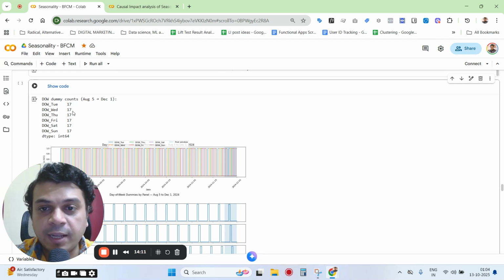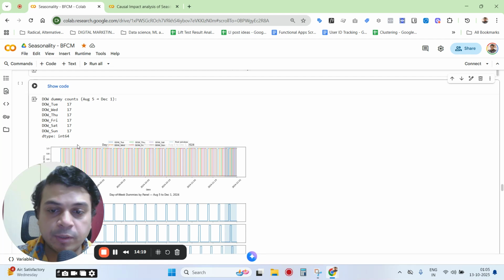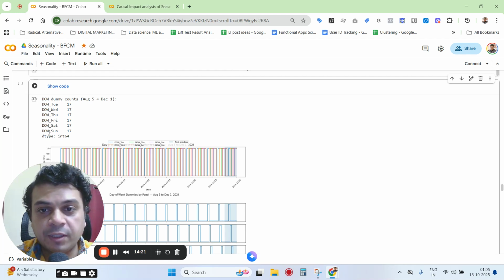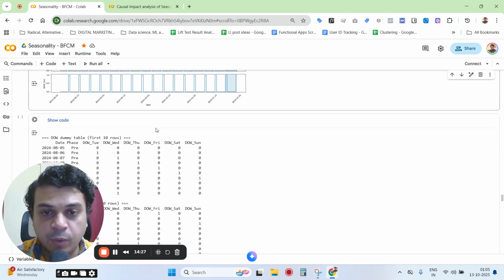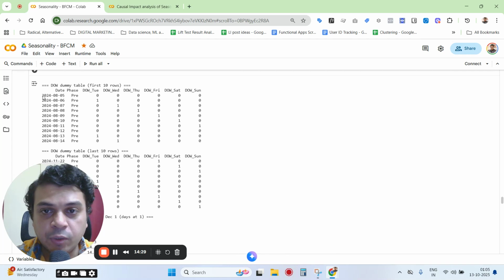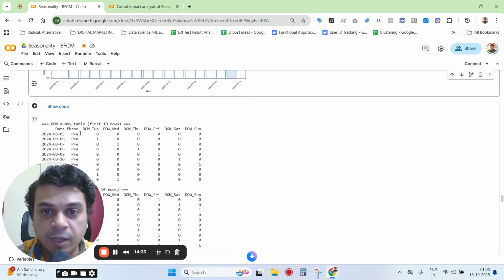We take the other ones, and with respect to a row corresponding to a specific date, if it's a Tuesday only, in that case it will be one, otherwise it will be zero. That's how these columns will work. So you'll see this is an example. For each of these dates here, what we have done is created this sort of a table.